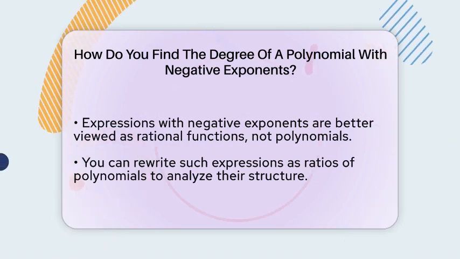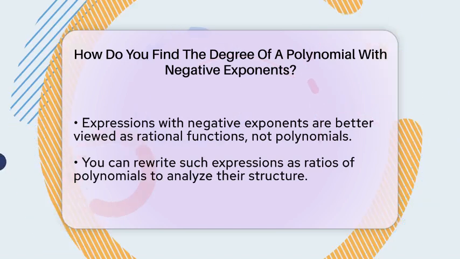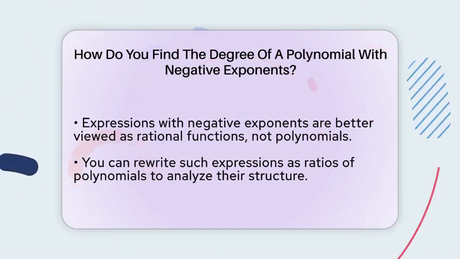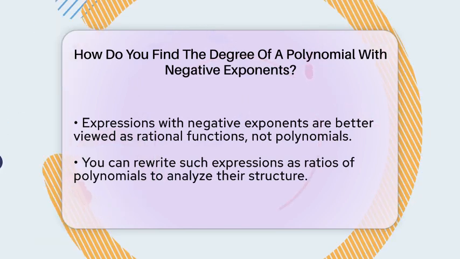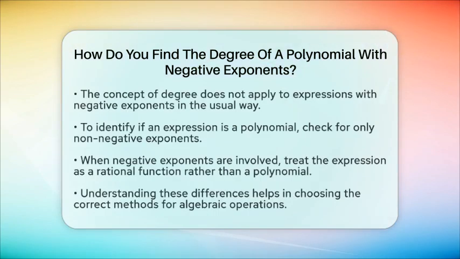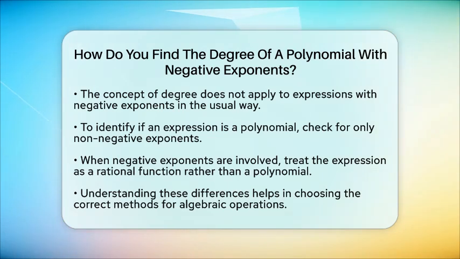So, to sum it up, if you want to find the degree of a polynomial, all the exponents must be non-negative whole numbers. If you see negative exponents, the expression isn't a polynomial, and you can't find its degree in the usual sense. Instead, you can analyze it as a rational function by rewriting it with positive exponents in the denominator. This helps clarify the structure but doesn't give you a polynomial degree.